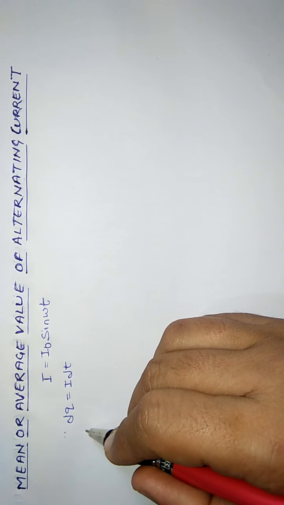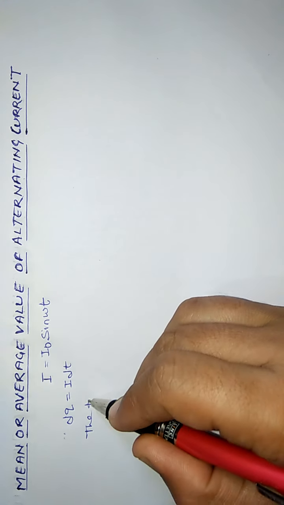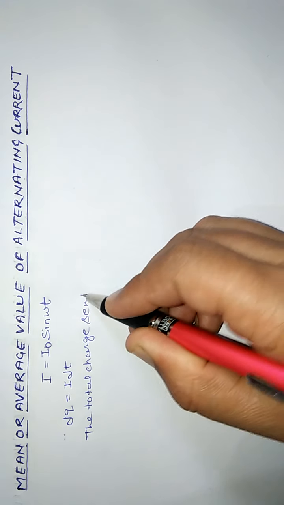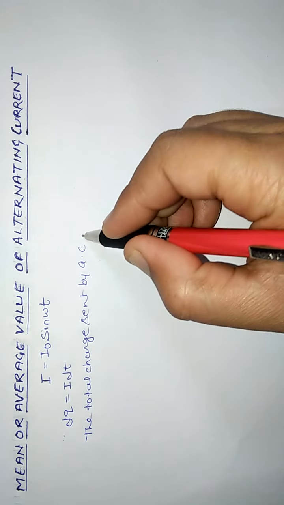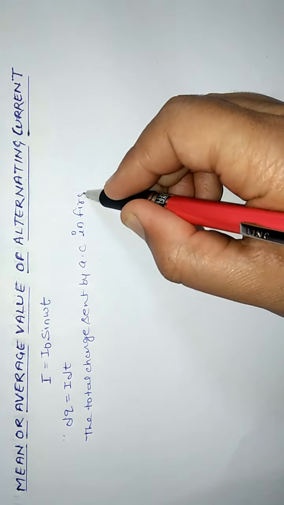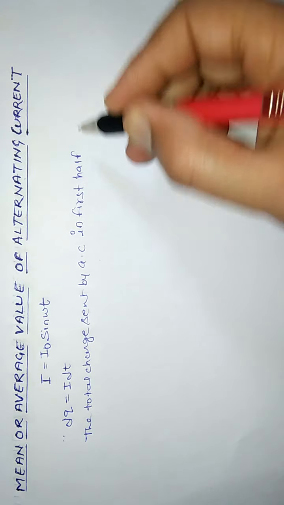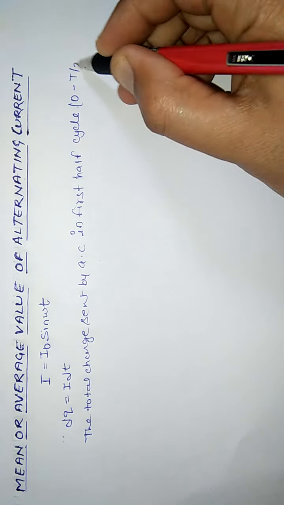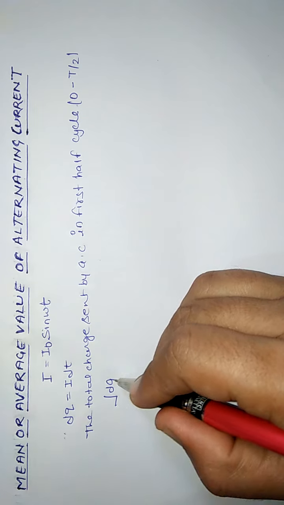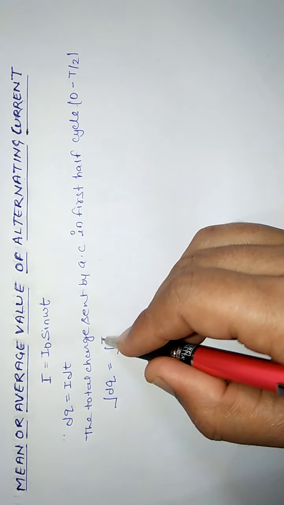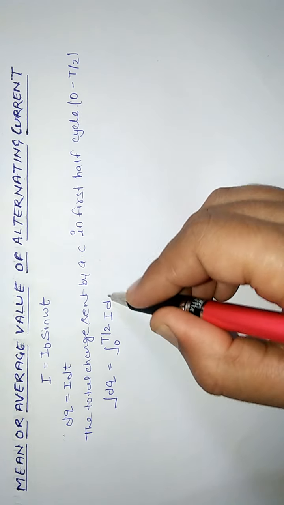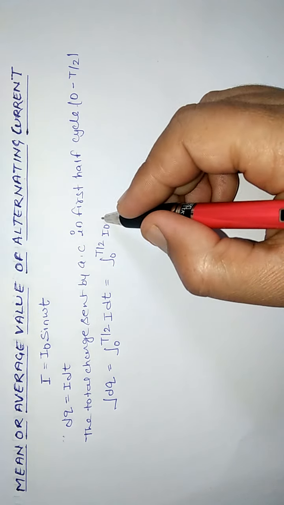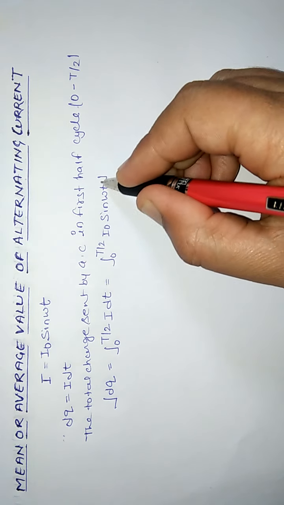Now the total charge sent by AC in the first half cycle, means 0 to capital T by 2, we have to integrate it. So q is equal to the integral from 0 to T by 2 of I dt, or from 0 to T by 2 of I naught sine omega t dt.